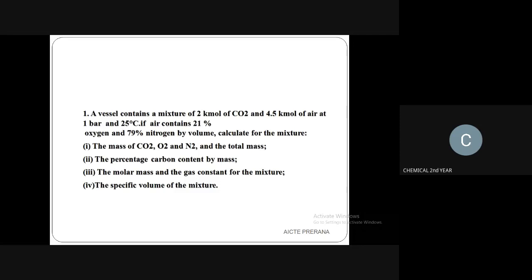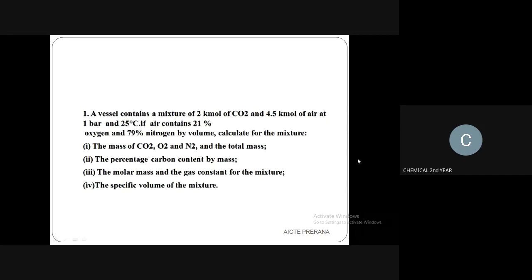We are having a vessel. Just consider one vessel that contains a mixture of 2 kilomole of carbon dioxide, 21% oxygen, and 79% nitrogen, with a mixture of 4.5 kilomole of air at 1 bar pressure and 25 degrees Celsius.